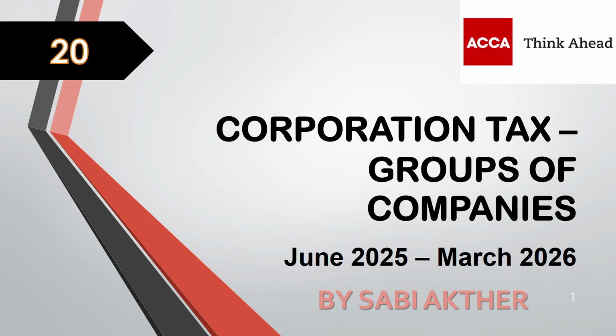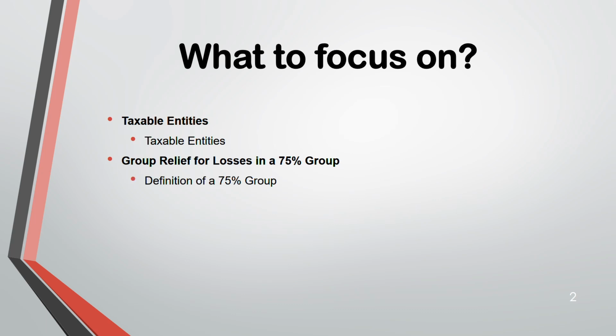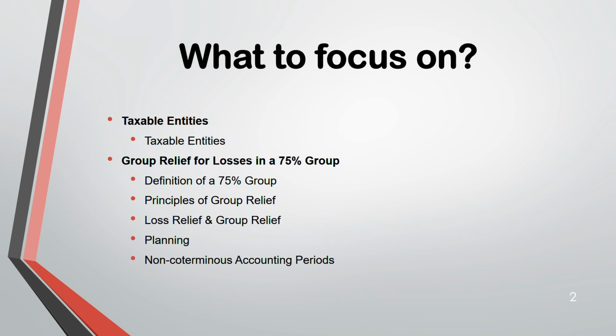In this lecture, we are going to go through groups of companies. Lectures 16 to 19 were focusing on individual companies. This lecture will be focusing on groups of companies. Here we are going to go through what are taxable entities, then the group relief for losses in a 75% group. What is the definition of a 75% group? What are the principles of group relief? Loss relief and group relief, planning, non-coterminous accounting periods, companies joining or leaving the group.